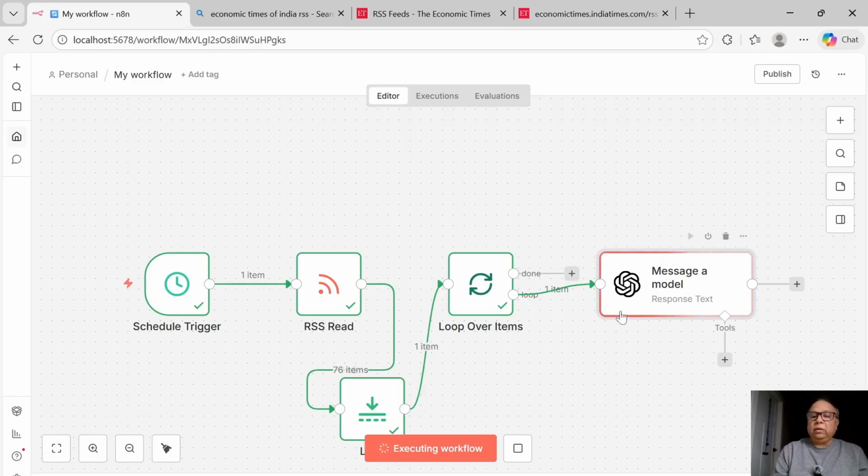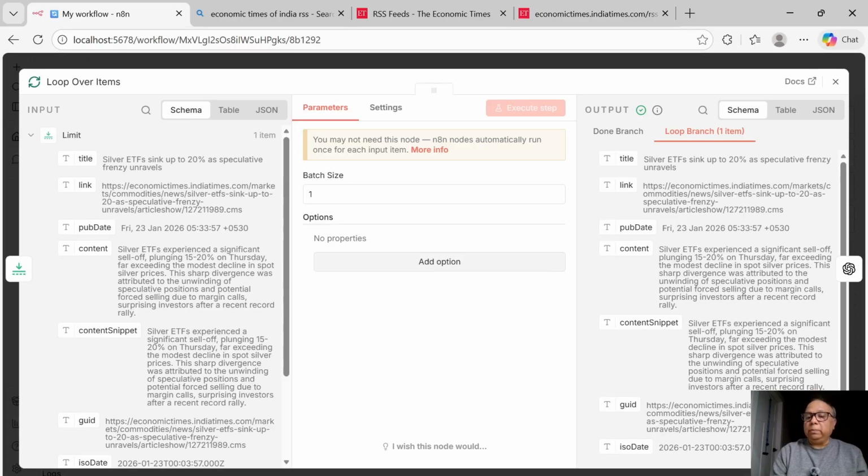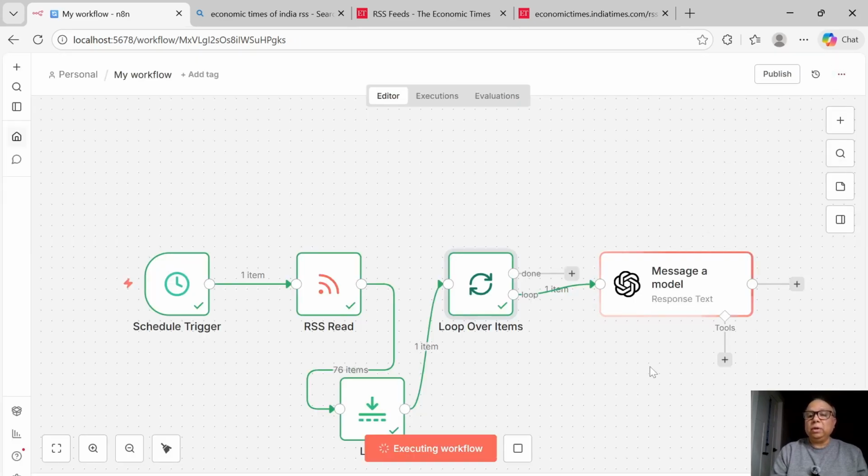Let's see if the brain of this LLM is able to read whatever it is getting and is able to see if it is related to economy, of US economy. Looking at the content here, silver ETF sync, I don't think it is related to US economy, but let's give our LLM a chance to tell us if it is or not.